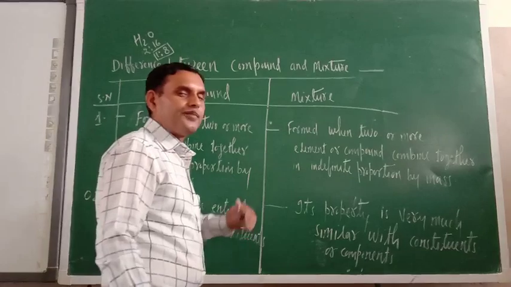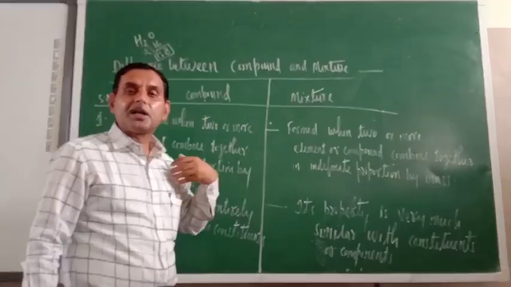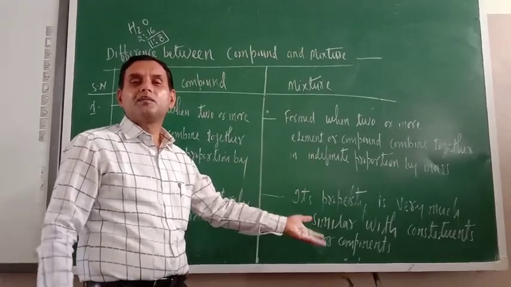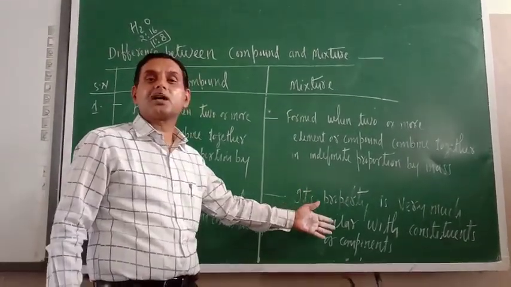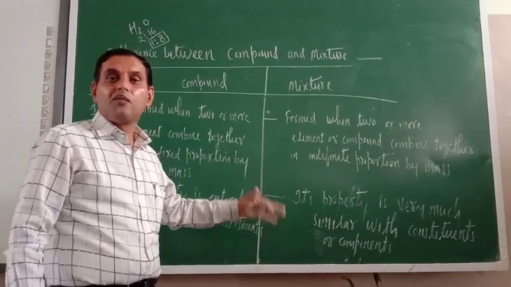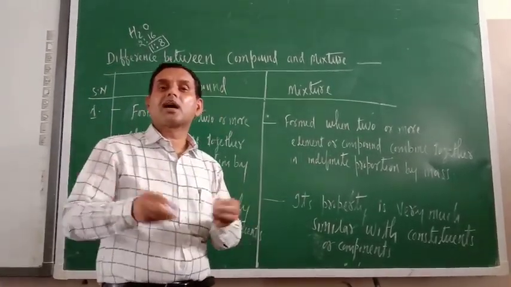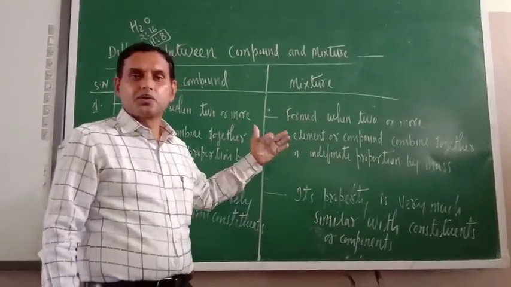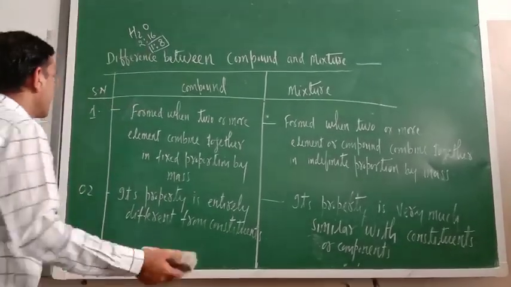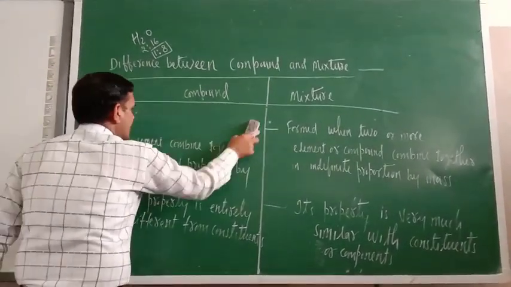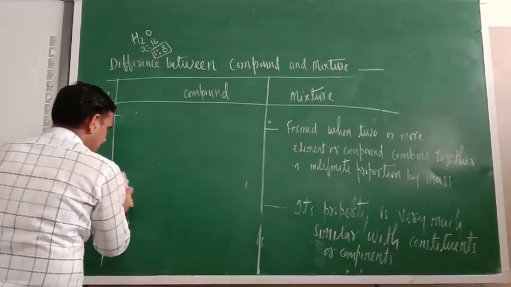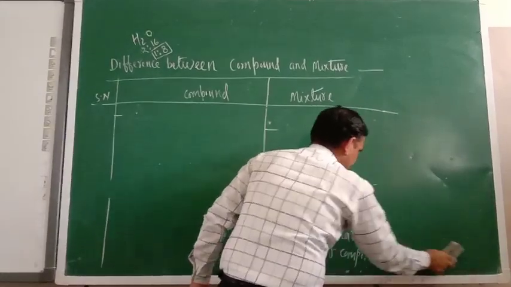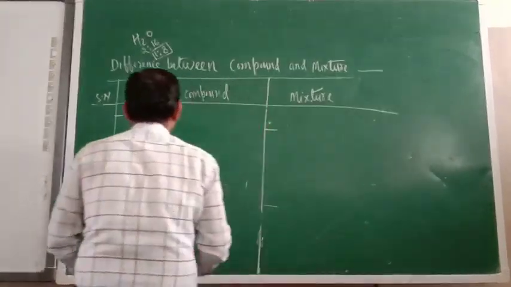What about mixture? The property of mixture is equal to the property of its constituents. Whatever property the constituent particles show, the same property the mixture will also show. So that is the second difference. What about the third difference? The third difference is that in compound formation, chemical reaction is there. The formation of compound is an example of chemical reaction or chemical change.